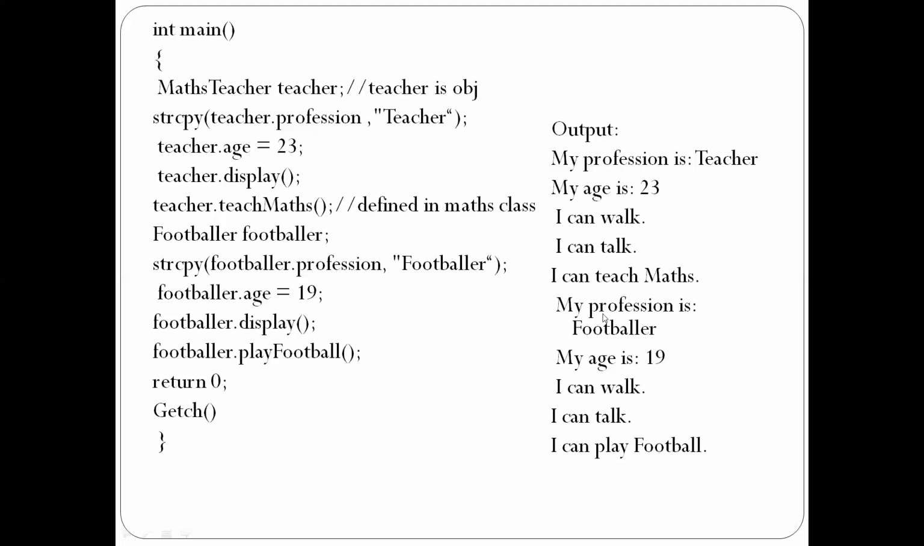And the next output: my profession is footballer, my age is 19, I can walk and I can talk. This is inherited from the parent class, and I can play football is from the particular derived class, Footballer. So this is nothing but the topic called inheritance. Thank you. We'll be continuing in the next topic.